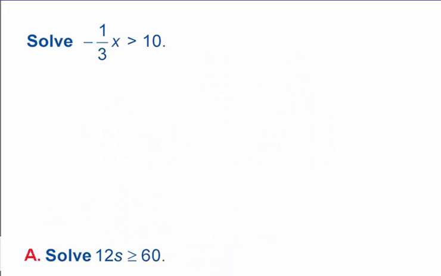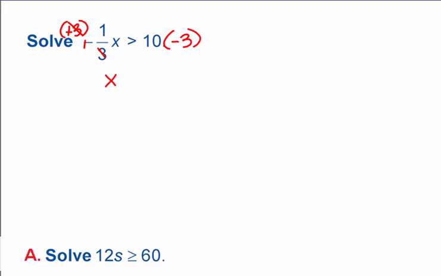Let's go ahead and do a couple more examples. Pause if you need to write those last examples down. Okay, we have negative 1/3 x is greater than 10. We got to find the reciprocal of negative 1/3. That'd be negative 3/1, which we'd actually just simplify to negative 3. So I'm going to go ahead and I'm going to multiply both sides by negative 3. Okay, negatives cancel, 3's cancel. We end up with 1x or just x.